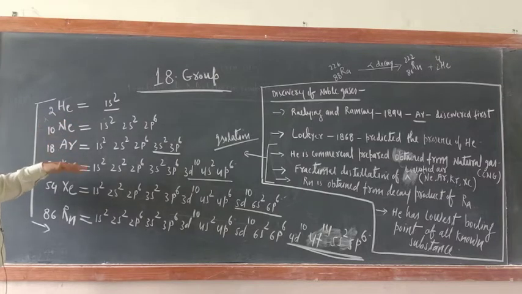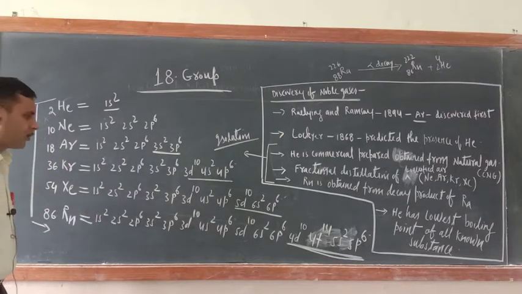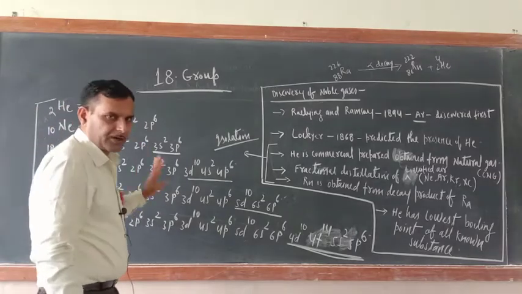According to the rule, it should have been placed with the s block elements, but its properties do not match with the s block elements. That is why it has not been kept there. It has been placed with the 18th group because its properties match with the 18th group elements. So this is all about their electronic configuration.